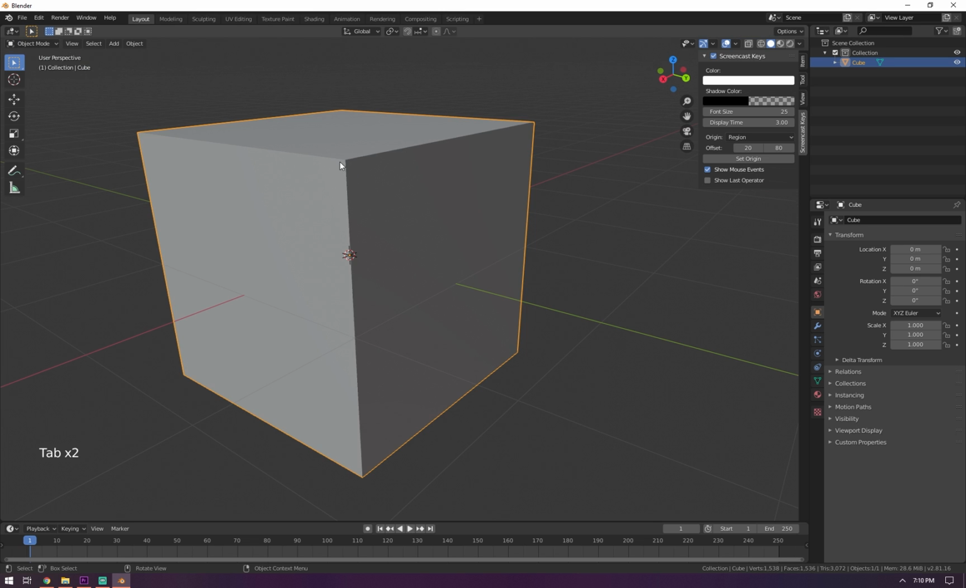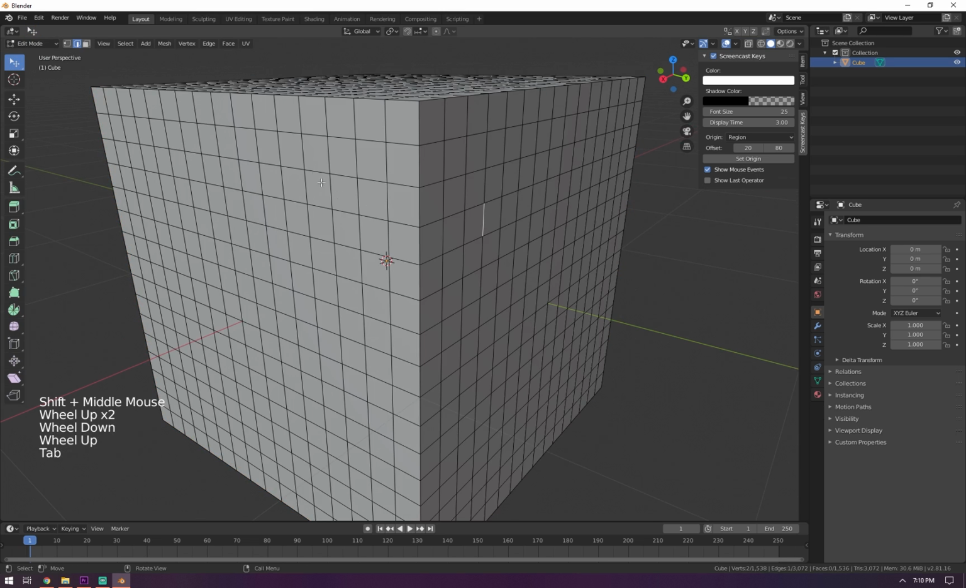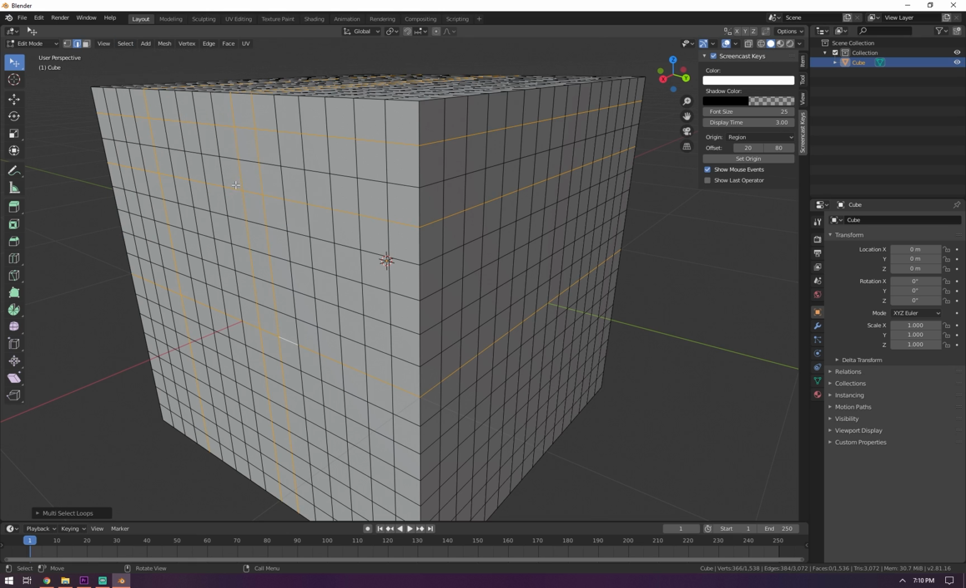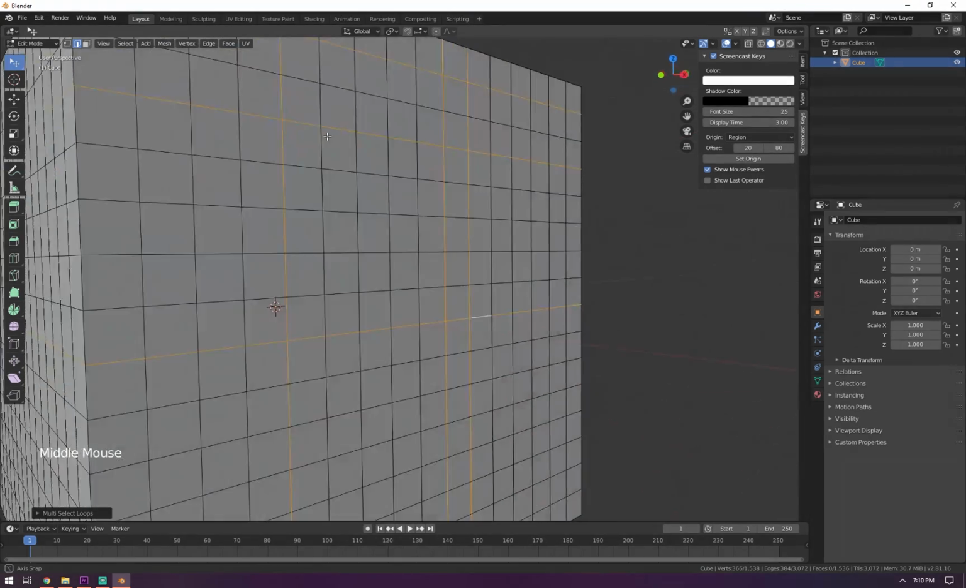A final selection method is selecting multiple edge loops. So let's say I make a selection here on the edge, select this edge and that edge. It's vertical, horizontal, and I go to select loops and then edge loops. It'll select each edge loop of the selections that are currently active.